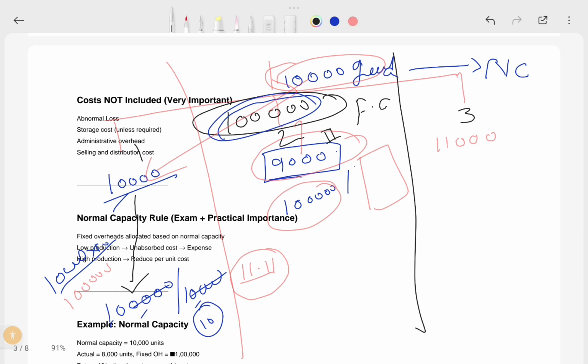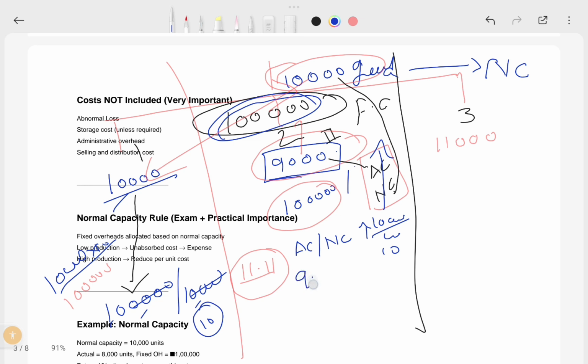First of all, you calculate whichever is higher, I mean actual capacity or normal capacity. Actually, we have produced 9,000 units, but our normal capacity is 10,000 units. Whichever is higher, which is 10,000, so 1 lakh by 10,000 is 10 per unit.